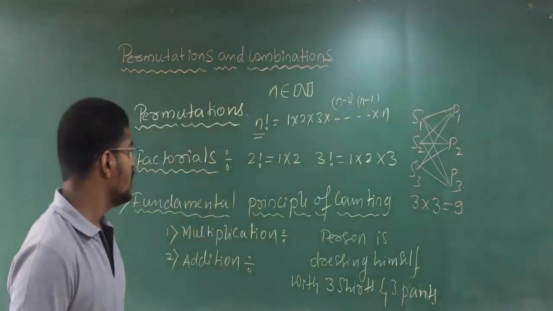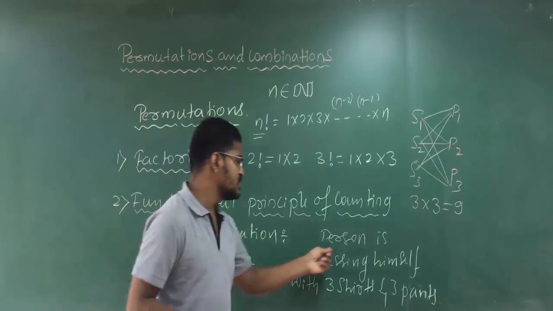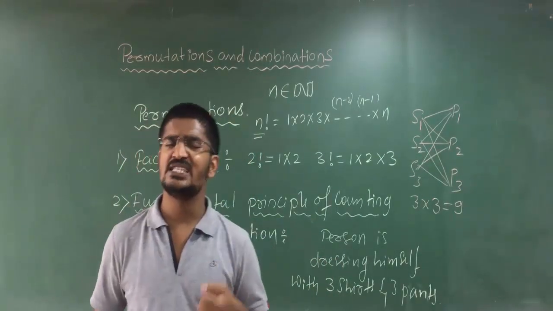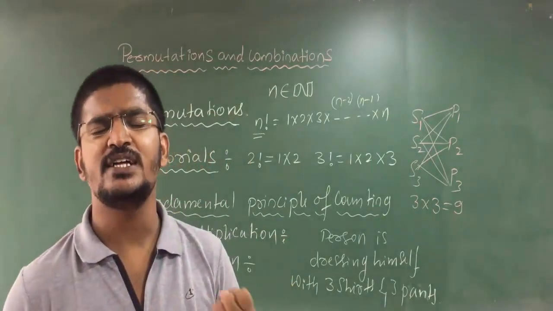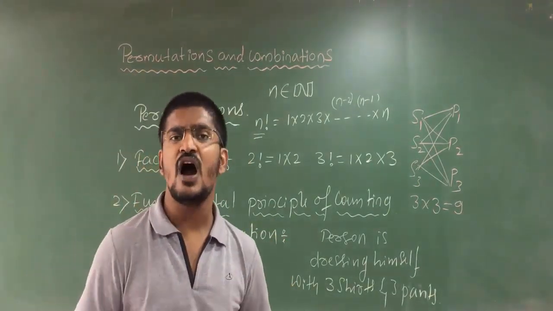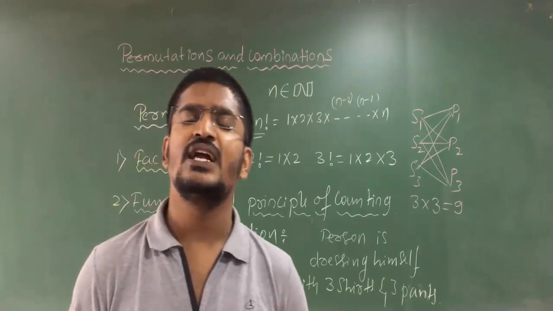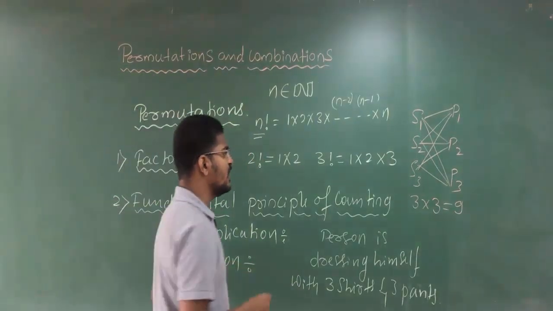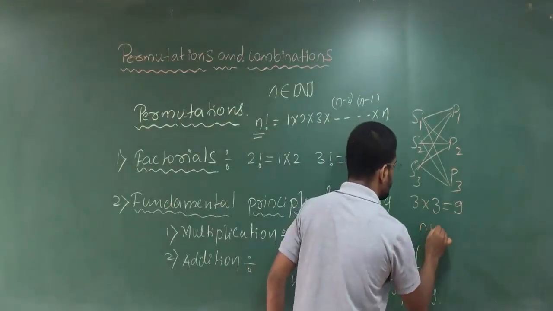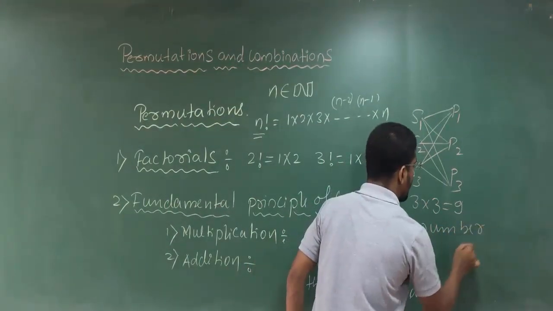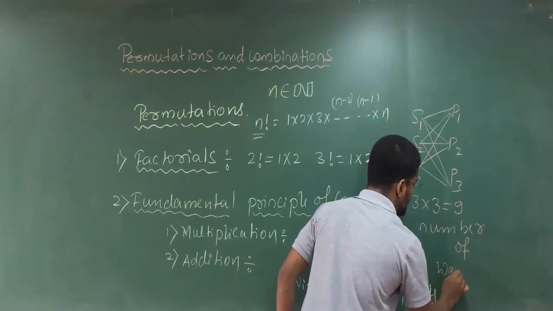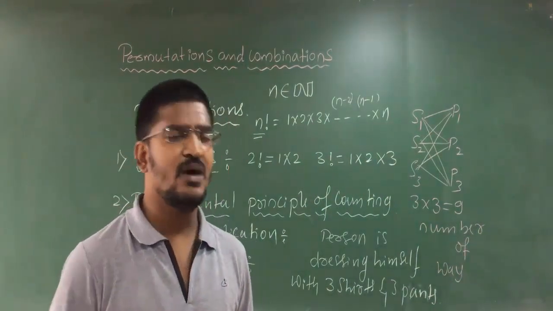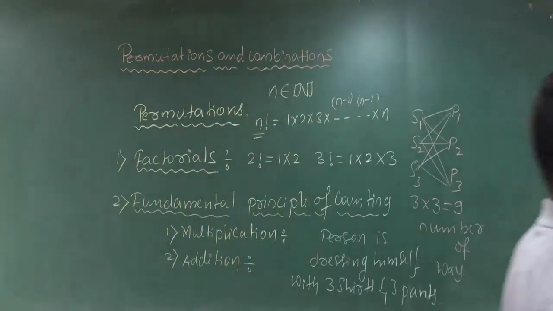Next, here we got to know that if the person P is dressing himself with 3 pants and 3 shirts, the total number of ways is 3 into 3, that is 9 ways to complete dressing up. So this is the fundamental principle of multiplication.